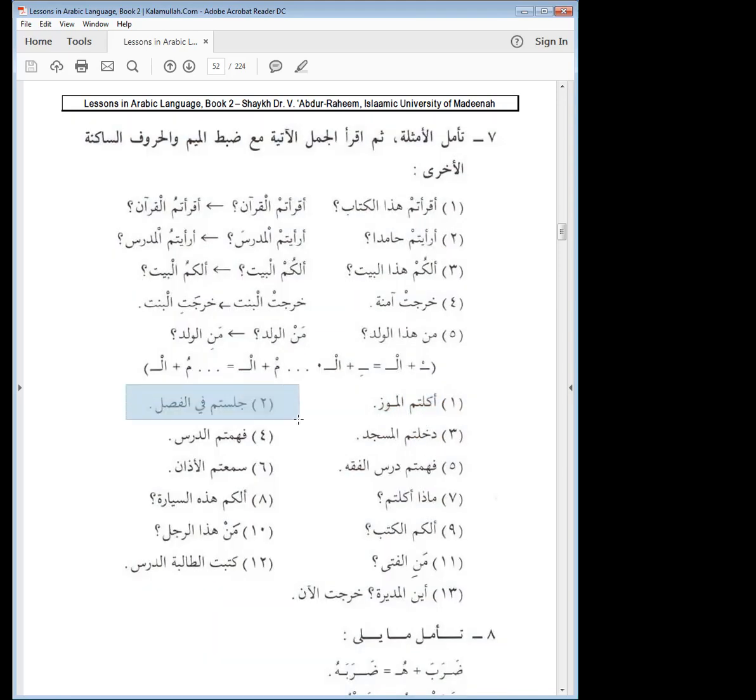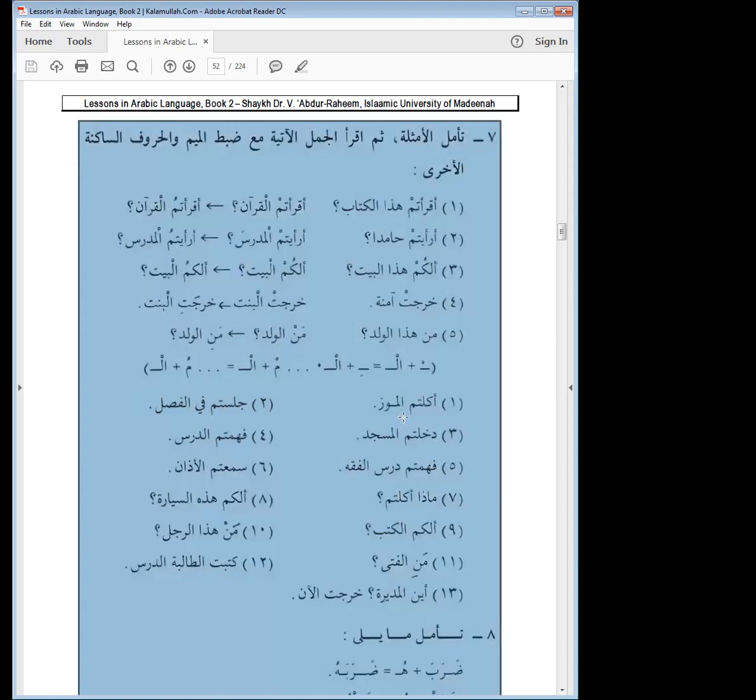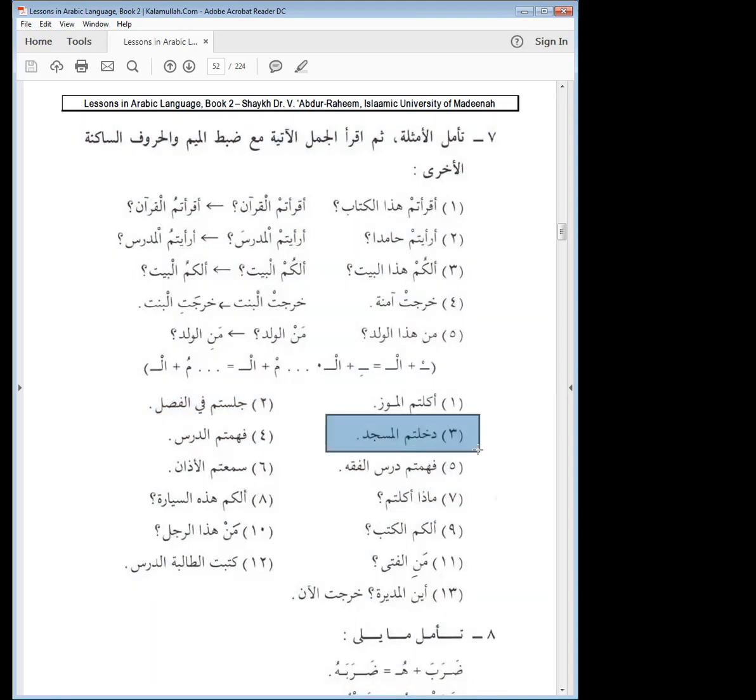Number 3. Jalastum fil fasli. There's no clash of a sukun there, so we can read the meem with the sukun as usual. Next, dakhaltumul masjida. We entered the masjid.